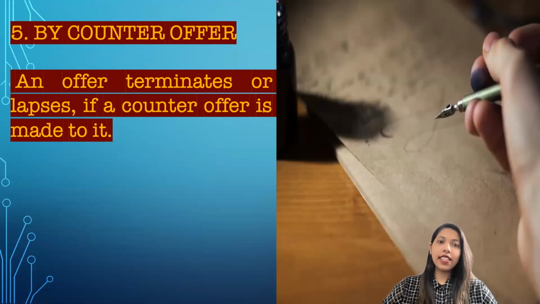And the next one is by counter offer. I have already discussed many times in the class that if one person is giving an original initial offer, and the other person, the offeree, is giving a counter offer to that, there will be no more initial offer. The initial offer will come to an end. So an offer terminates or lapses if a counter offer is made to it. That is the fifth point.